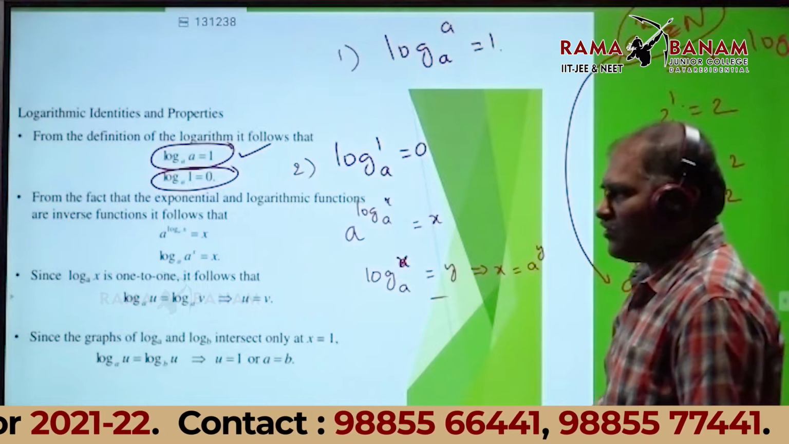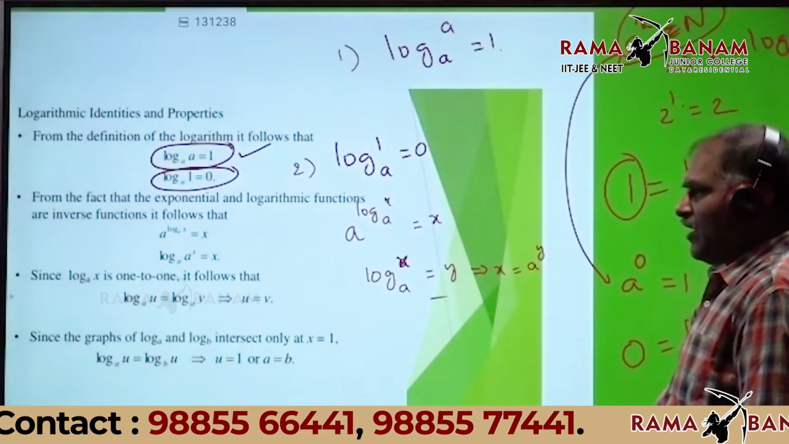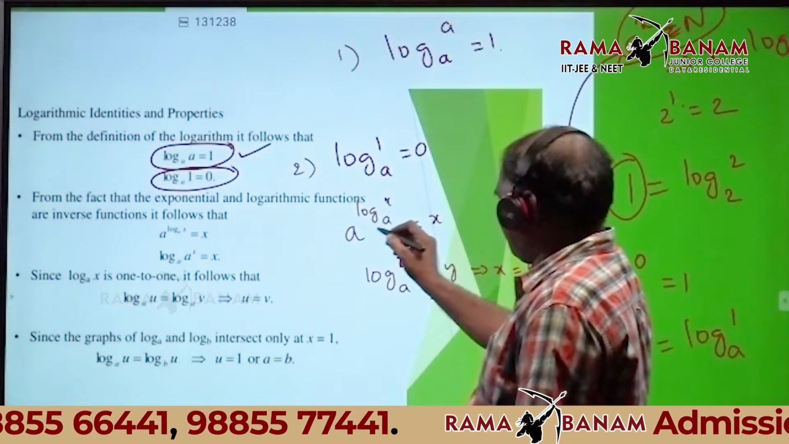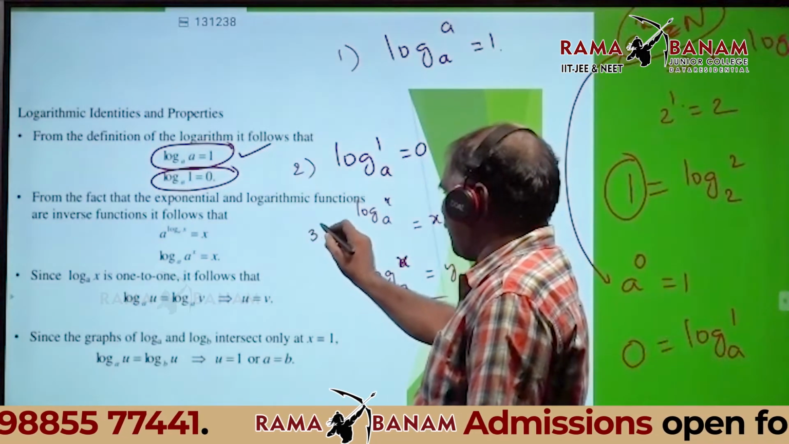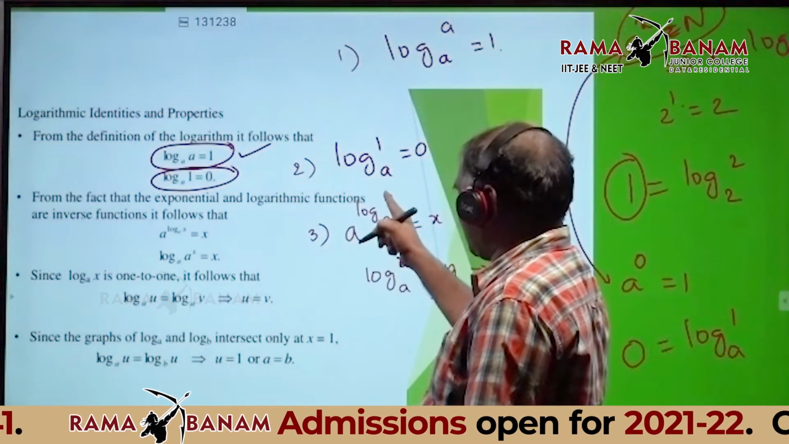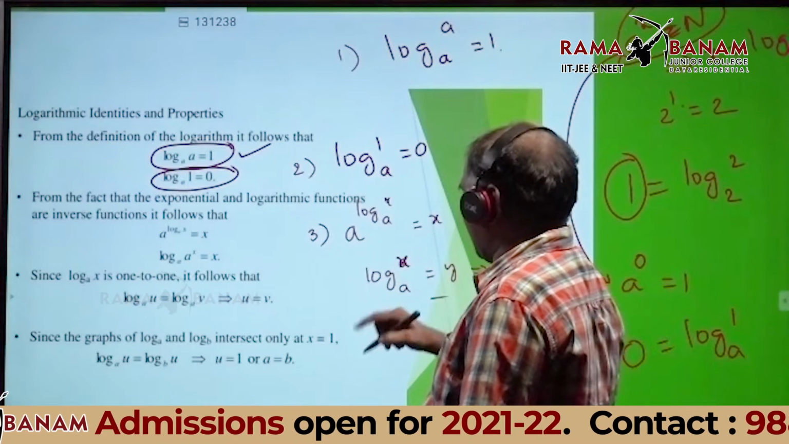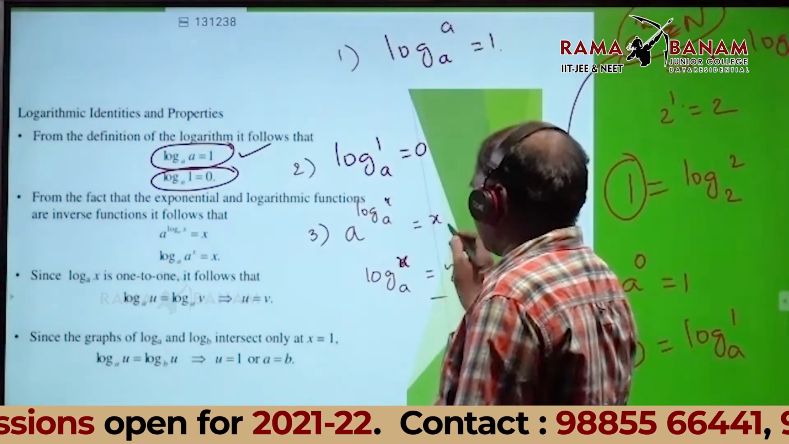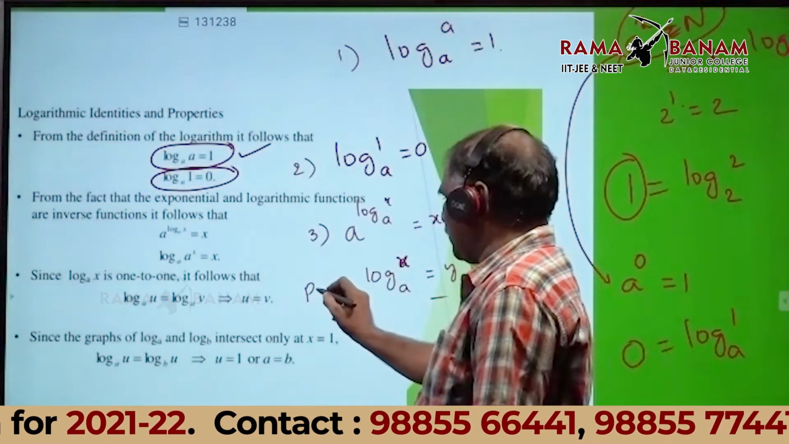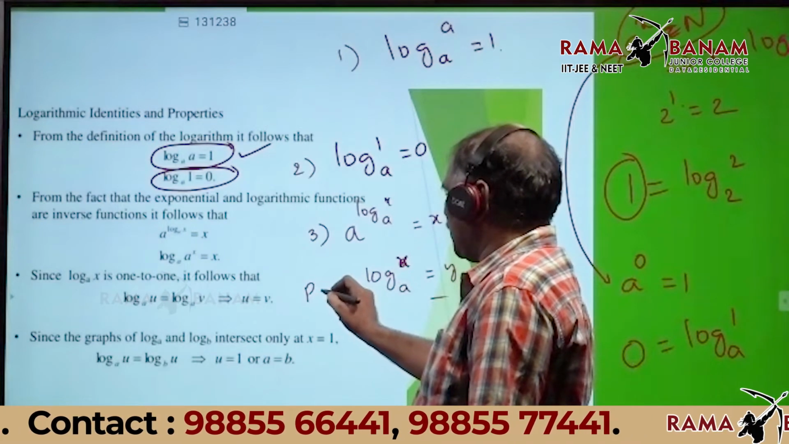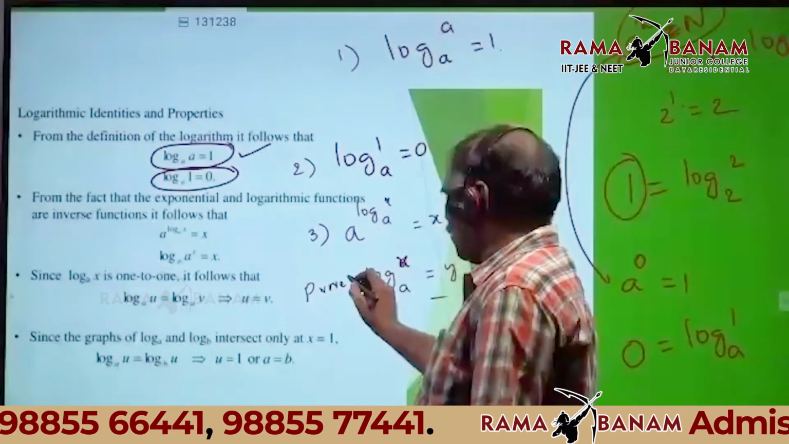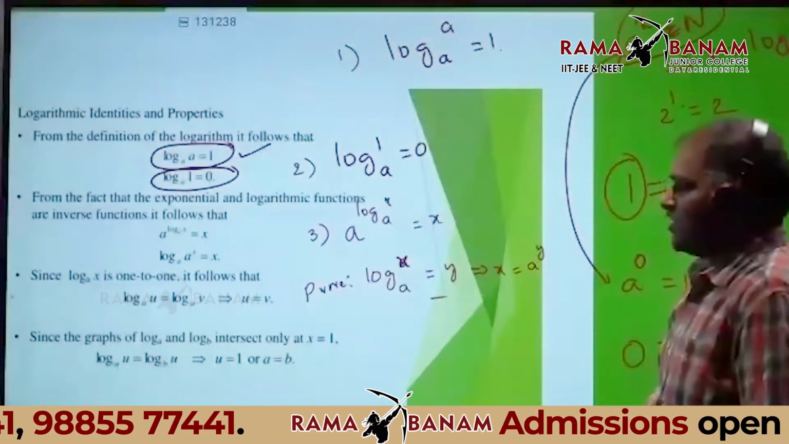Therefore, this is the third property. A power log x base A is equal to x. How to prove that one? Just listen.